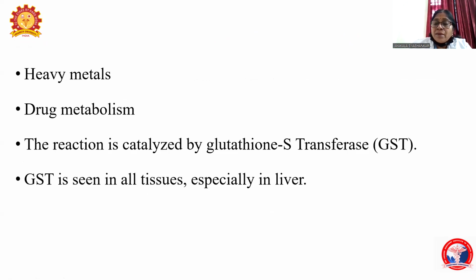So this conjugation occurs mainly in the liver, and the enzyme utilized for this conjugation reaction is glutathione S transferase, GST, and this enzyme is present only in the liver, and conjugation occurs only in the liver.